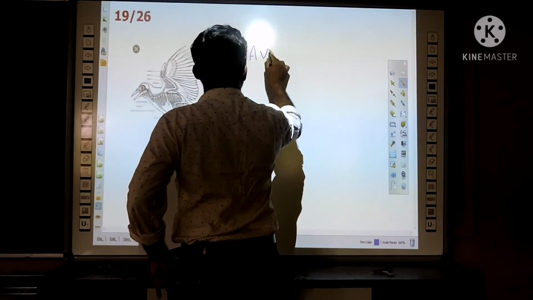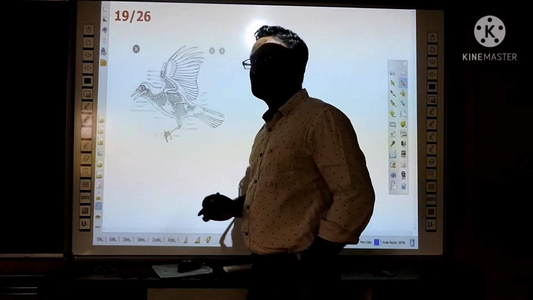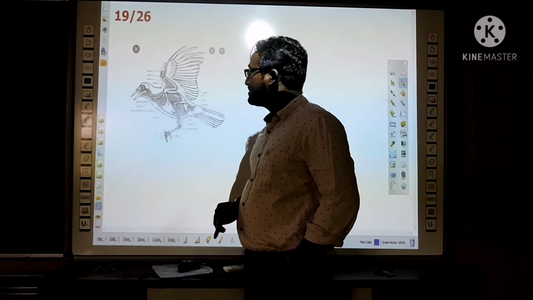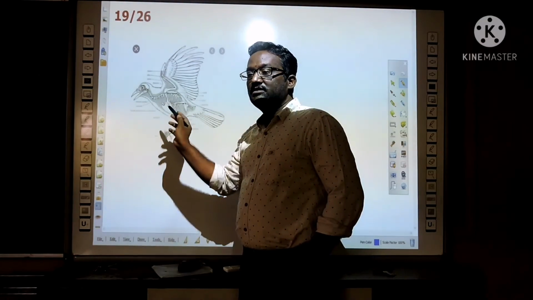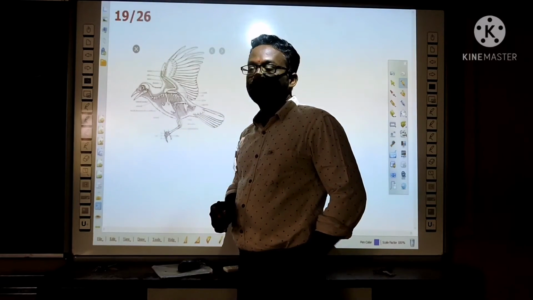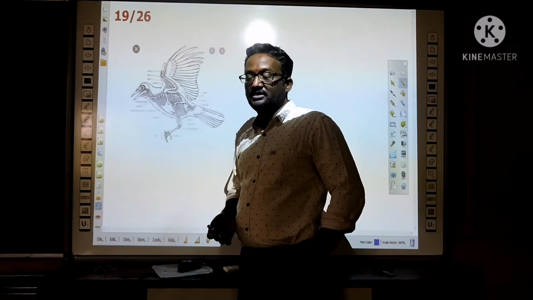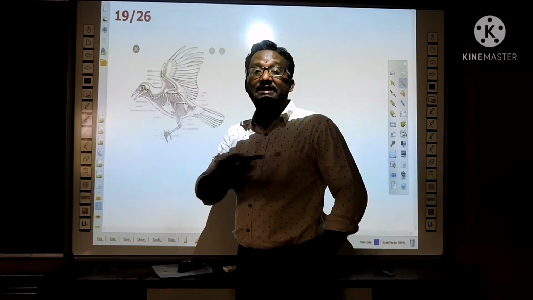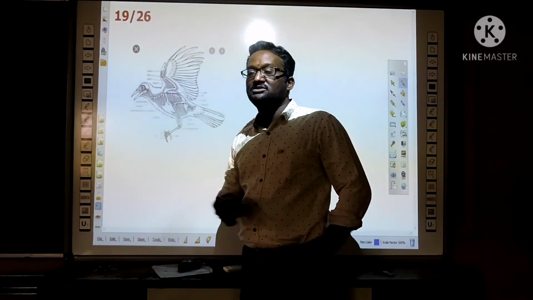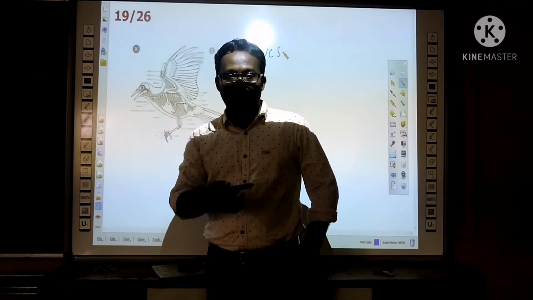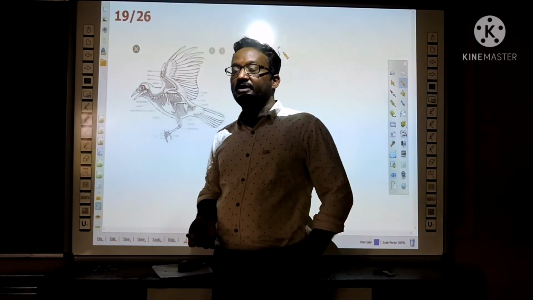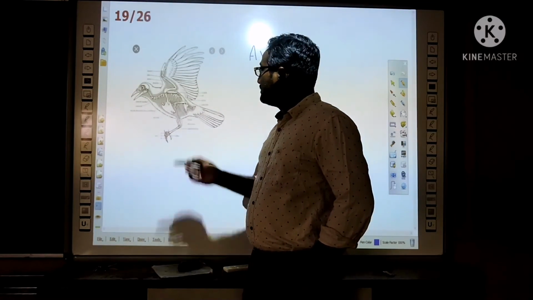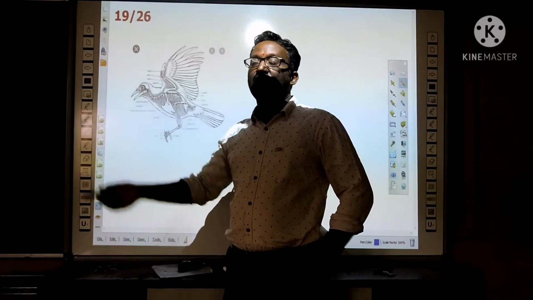Next is birds. The skin is covered with feathers. So they have the 4 chambers in the heart. According to the evolution, the birds evolved from the reptiles only. For example, Archaeopteryx. Archaeopteryx has both features of the birds and reptiles. That means, according to that, they may have evolved from the reptiles. They have the hollow bones which help for flying in the air.